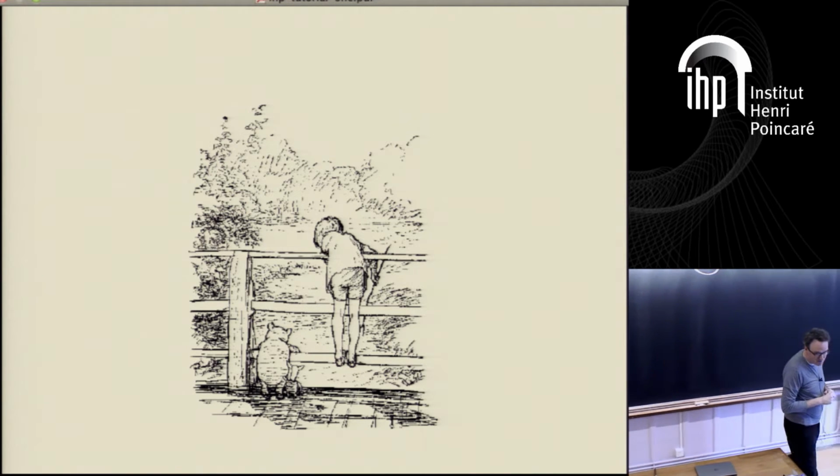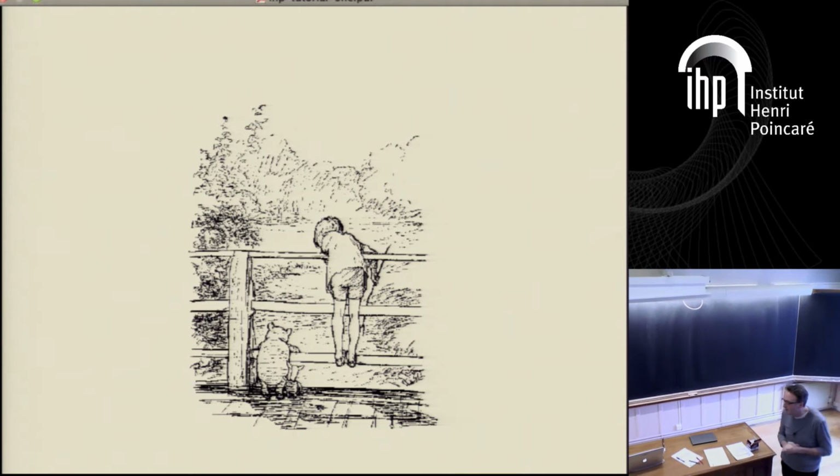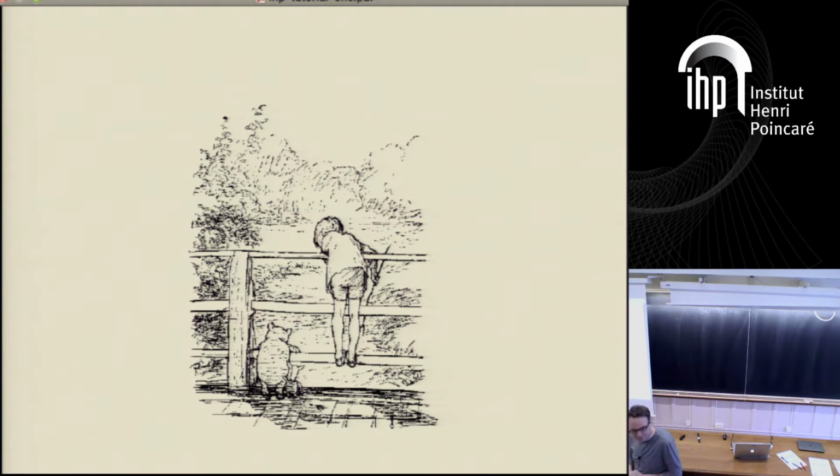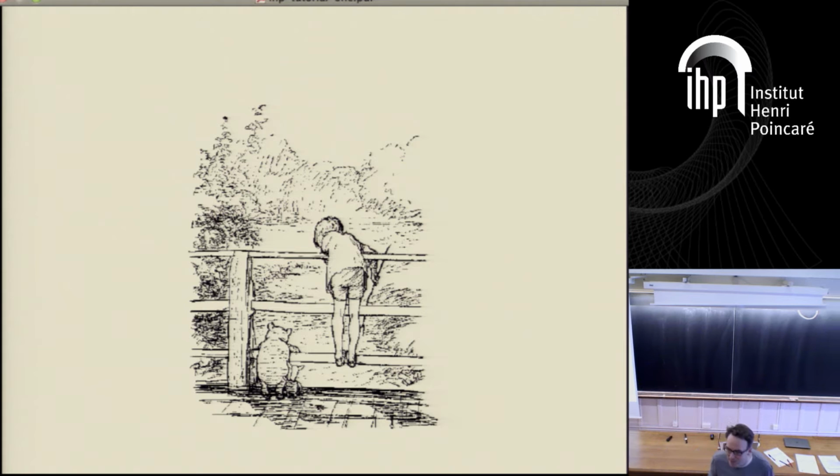In this game, you stand on a bridge over a stream, and you look one way at the stream, and you drop a stick down into the stream, and then you rush to the other side of the bridge and look to see whose stick comes through first. And if you can see your stick has come through first, you're the winner. Otherwise, you're terribly humiliated and you have to play the game again. In this game, there are no video replays. You can't go back and argue about it afterwards. You have to see the stick as soon as it arrives. So in some sense, this is the original real-time streaming pattern matching problem. And that's more or less what we're going to talk about.